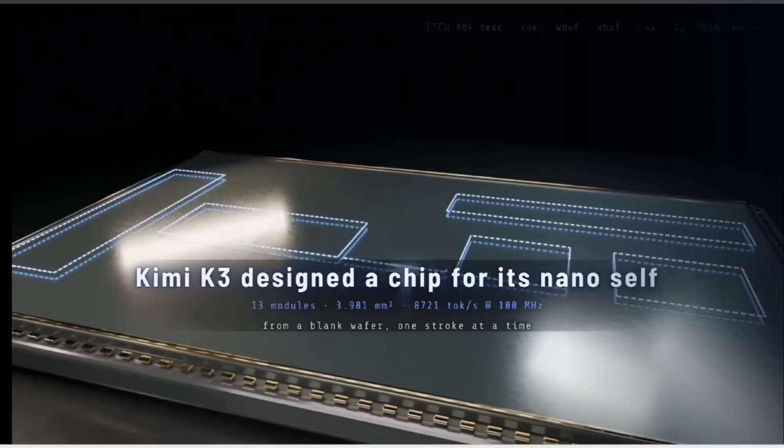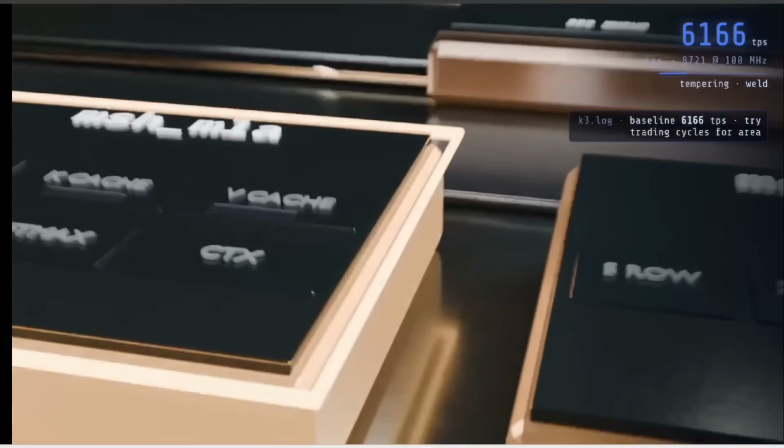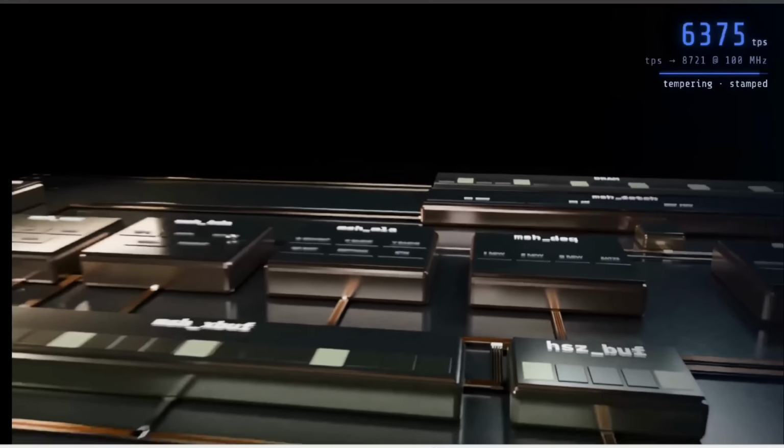In fact, one really neat detail that I didn't mention in my previous video is that they also got Kimi K3 to design a chip to serve a smaller model built on its own architecture.